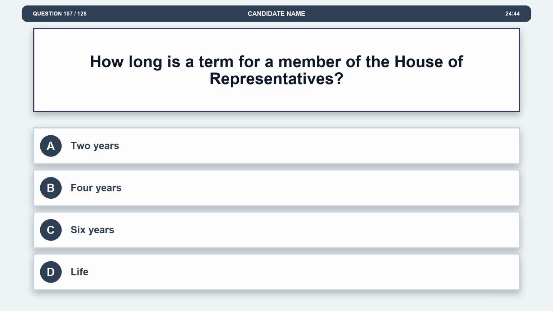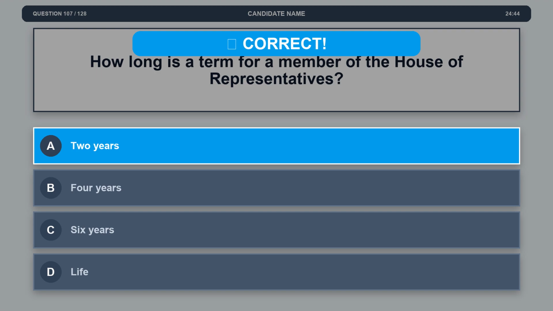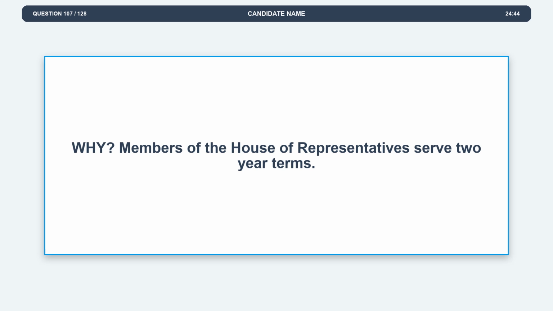Question 107. How long is a term for a member of the House of Representatives? Option A, 2 years. Option B, 4 years. Option C, 6 years. Option D, life. The correct answer is option A, 2 years. Explanation. Members of the House of Representatives serve 2-year terms.